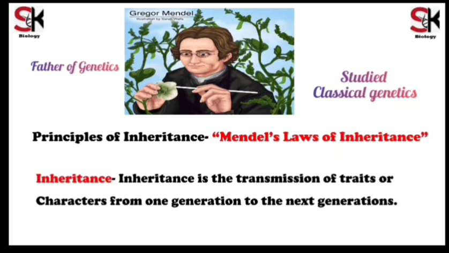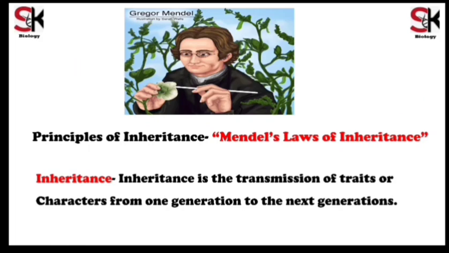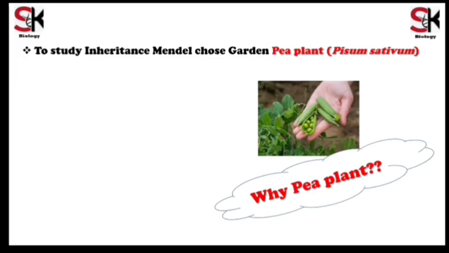Inheritance is nothing but transmission of traits or characters from generation to generation, or we can say from parents to offsprings. Before going into details of Mendelian laws, we should know why he selected the garden pea plant for his study. Mendel selected the pea plant because it had easily observable traits with two contrasting forms. Let us discuss advantages of the pea plant in detail.